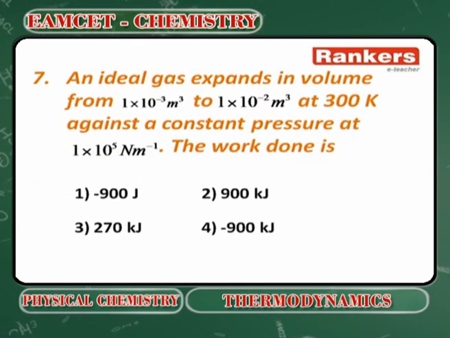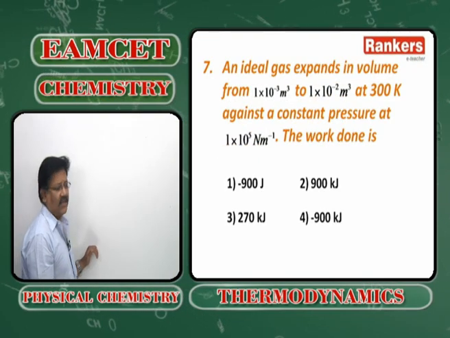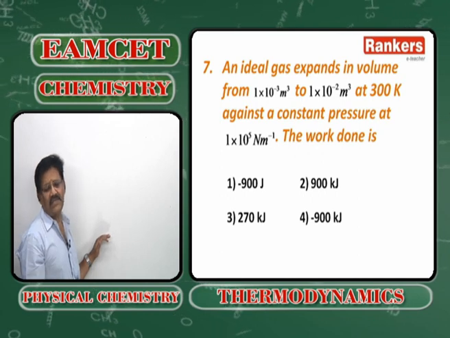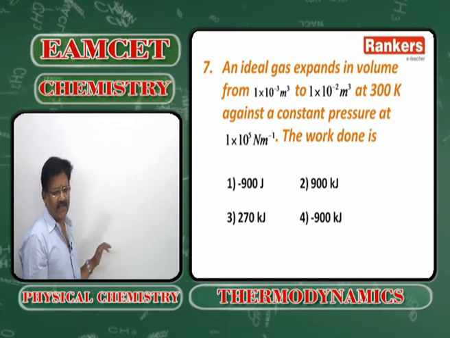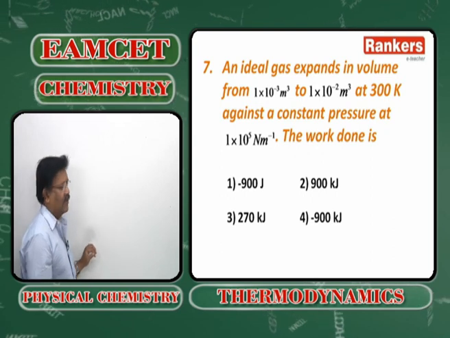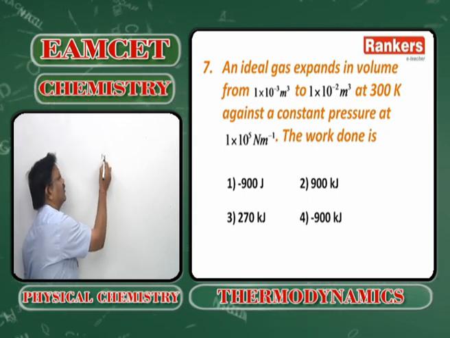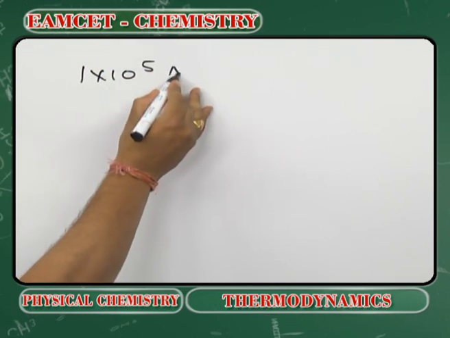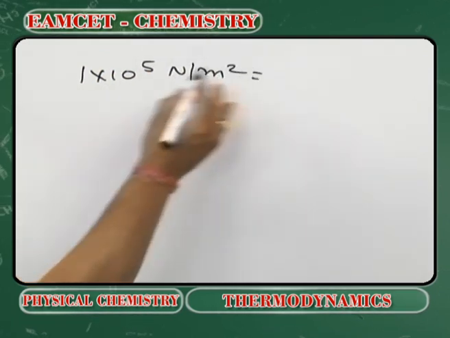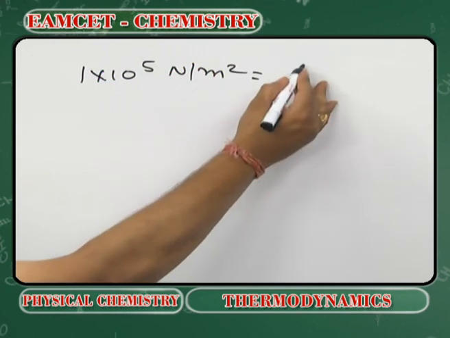Next, an ideal gas expands from volume. Here the units are given in MKS system. So we can either convert it into CGS system or we can do it directly. 1 into 10 to the power of 5 Newton per meter square is equal to 1 bar.